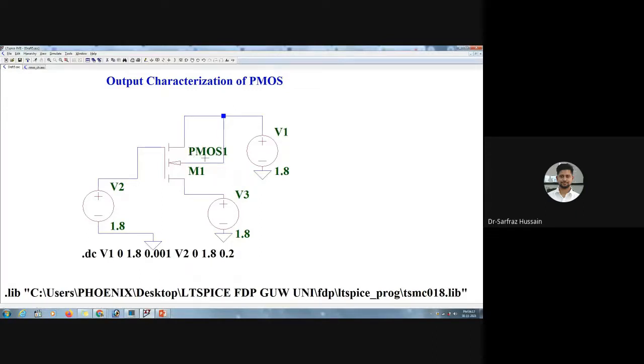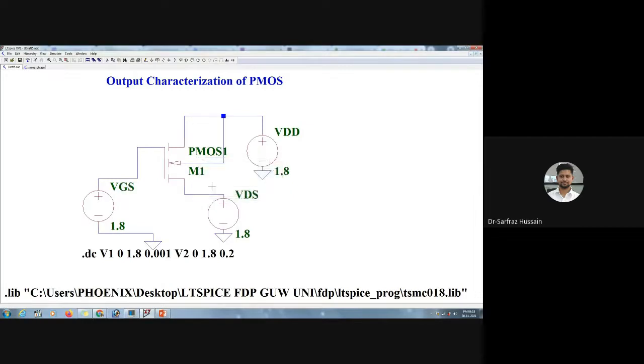Now I'll just run this particular circuit. Here what I'll change is this V1. But in this case, this is equal to the VDD. So this one is nothing but VDD, so we will not change this. We need to change this, that is the VDS. We can also rename this one: VDS, and this one as VGS also.